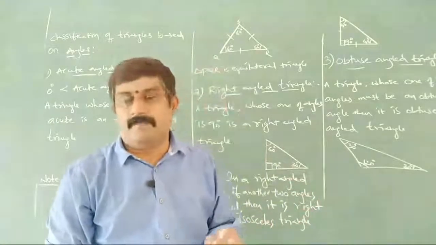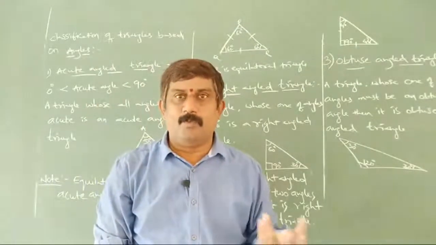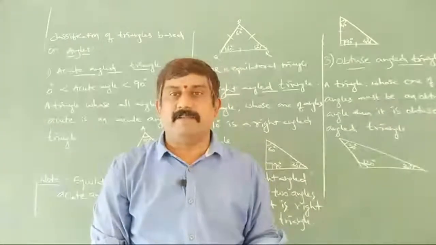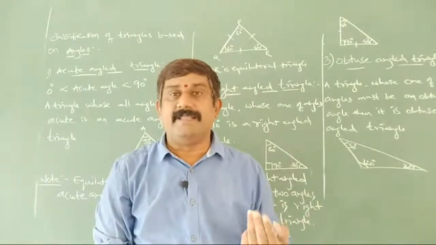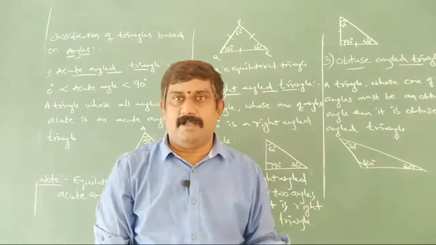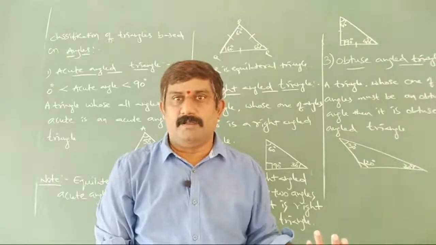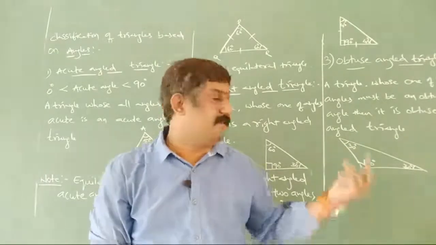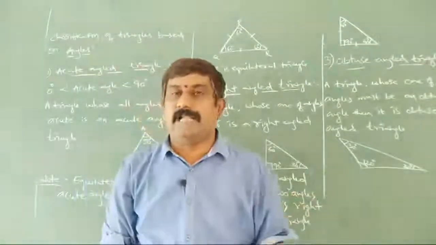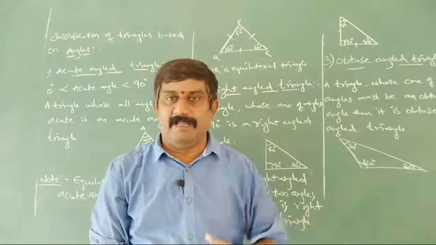I hope you understood very well. Let me discuss once again what we have discussed here. Triangle. What is a triangle? A closed figure with three line segments. What do we have in a triangle? Three vertices, three angles and three sides. And we can write the angles and the sides which are opposite to the vertices. Next, classification of triangles is based on two things. One is sides, second one is angles.